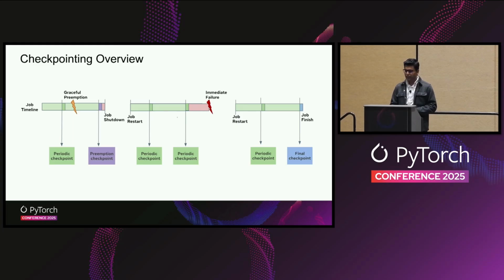The second is the unsafe training progress, which is the red block here that you see. And it can be as bad as the checkpointing interval itself. And it has to be multiplied by the number of GPUs in the job. So for large-scale jobs, we want to minimize this checkpointing interval as much as possible, which means that we may want to take as many checkpoints as possible. So you can already see the trade-off here.